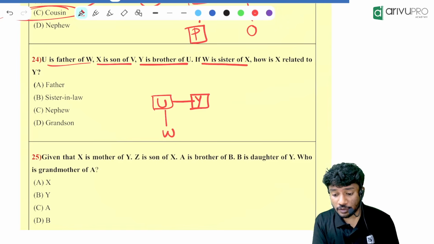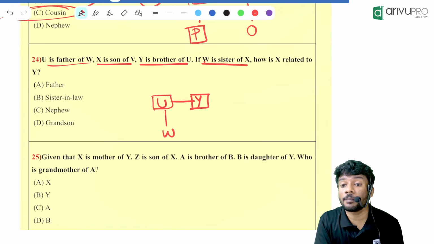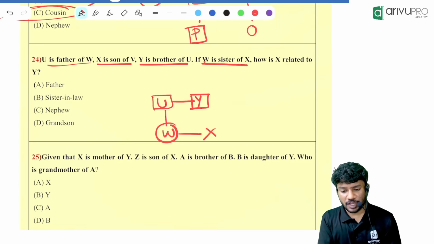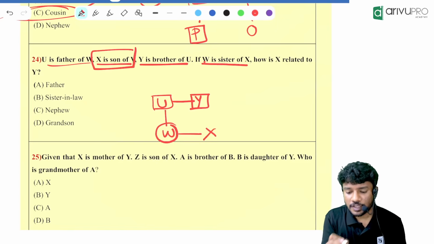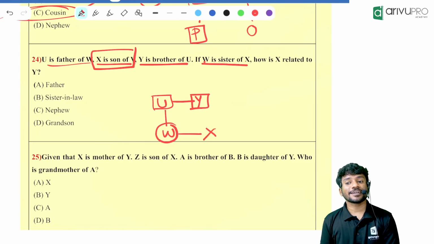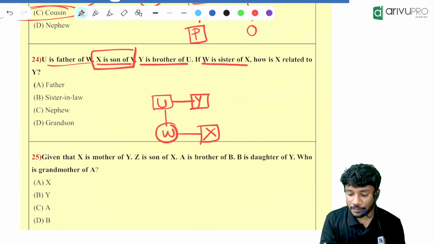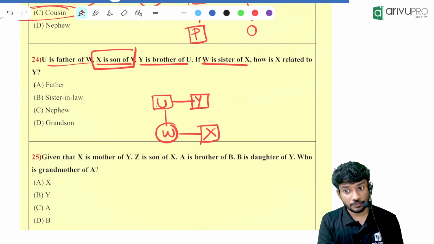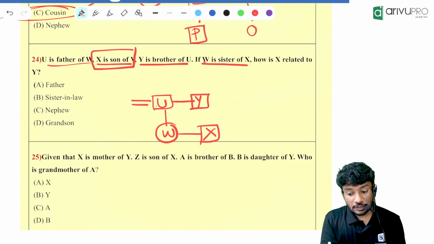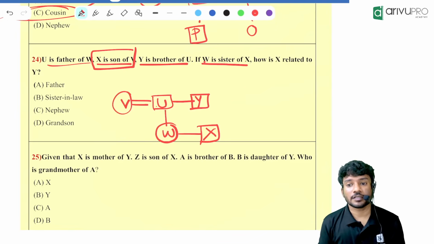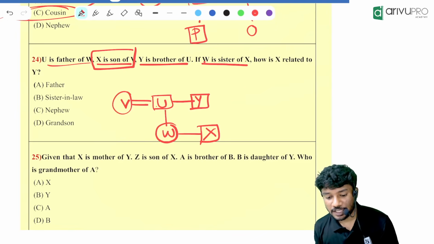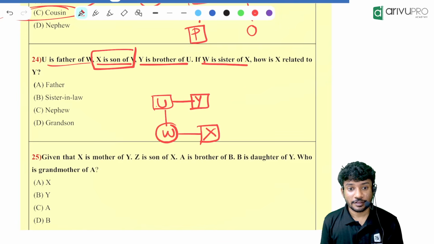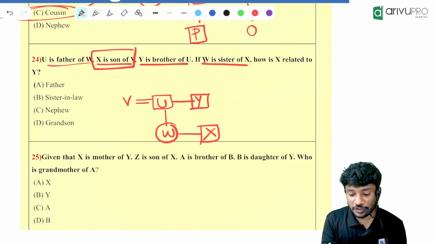Then W is the sister of X. Do you have X over here? No, but we have W. W is the sister of X. Now, what is told about X? X is the son of V. X is the son means X is a male. People, U is already the father. That means V should be the mother. Okay, now everything is done. If you ask me, this is not required also. Look at the question, is it required? It is not required. We are just finishing for the sake of finishing it.